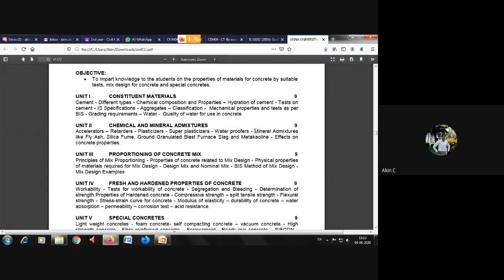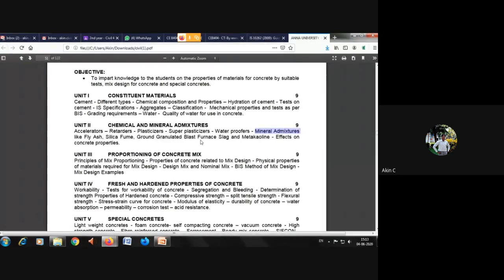When we take the mineral admixtures, we very well know about fly ash, silica fume, and GGBS, which is nothing but ground granulated blast furnace slag, as well as metakaolin, Kirtik Balaji's topic, which is a mineral admixture. So these are the two segments which they will ask in the Anna University question paper as 12A, and these they will ask in the 12B portion.